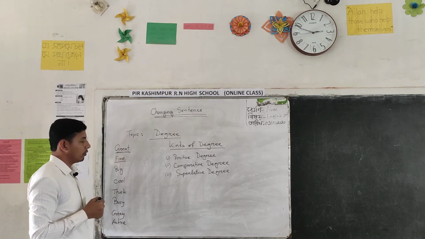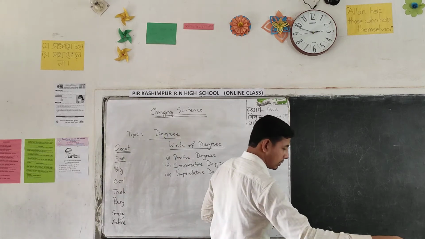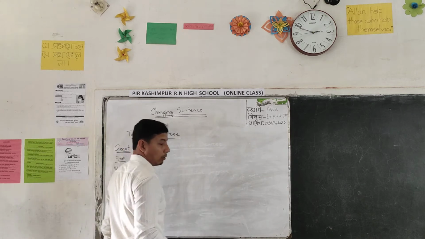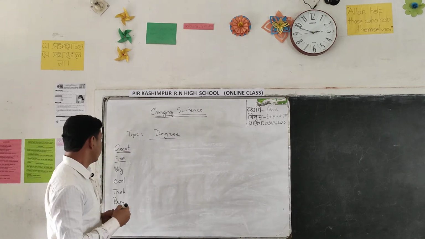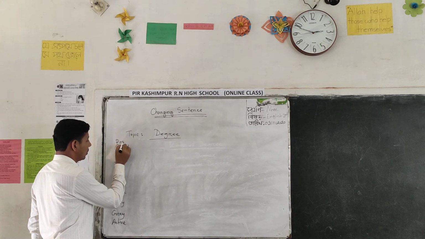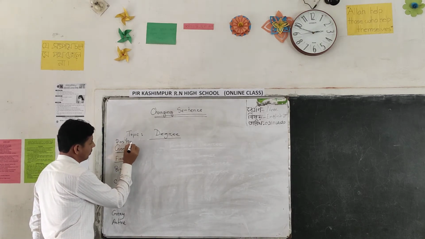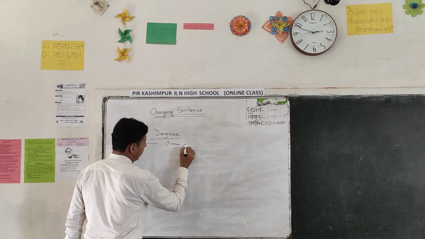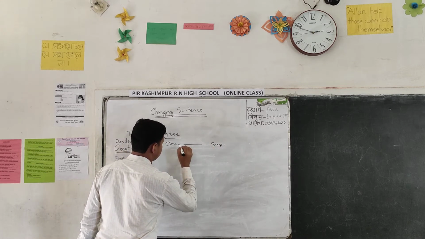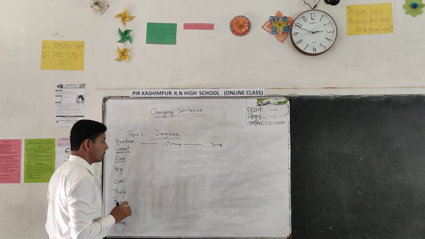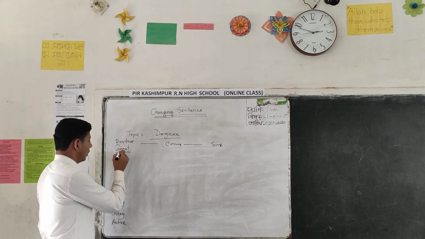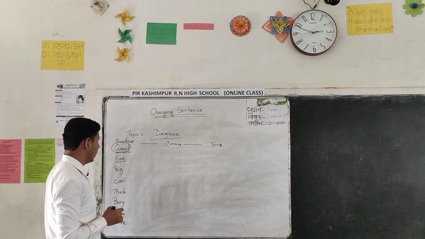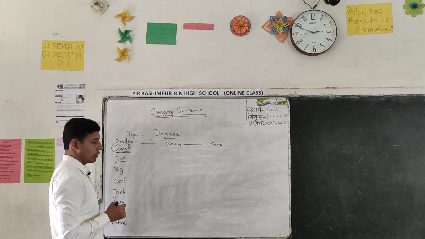One syllable. If you find one syllable in a word, how can you change positive to comparative and superlative? There is a word, great. Great is one kind of adjective, and this is positive degree.